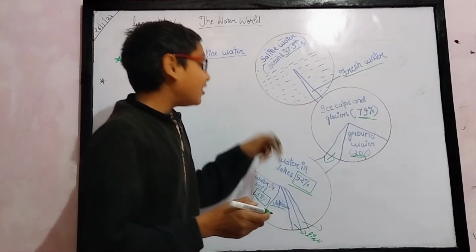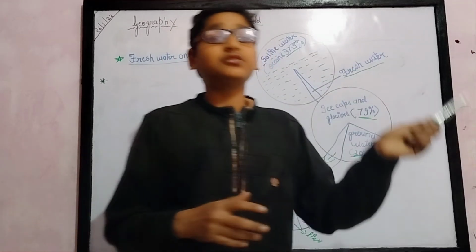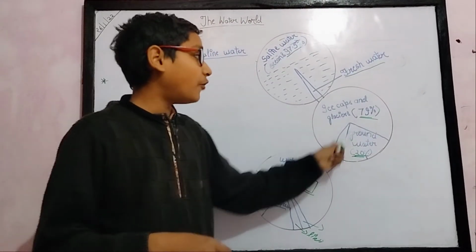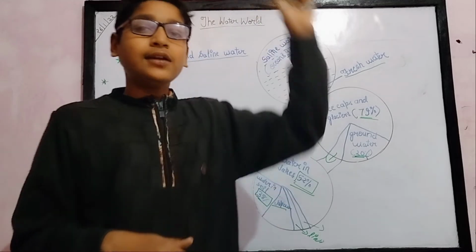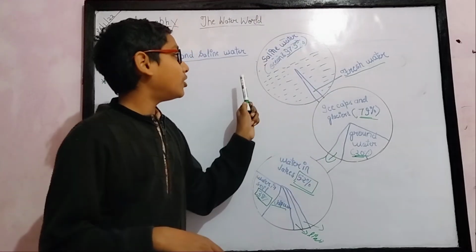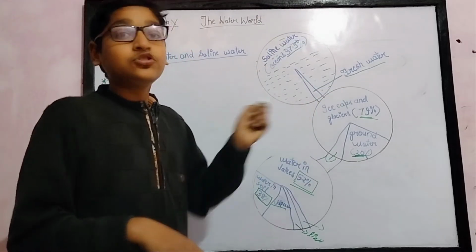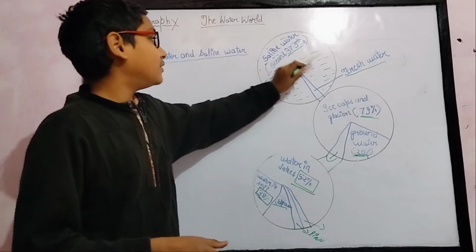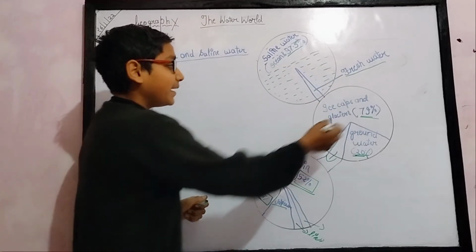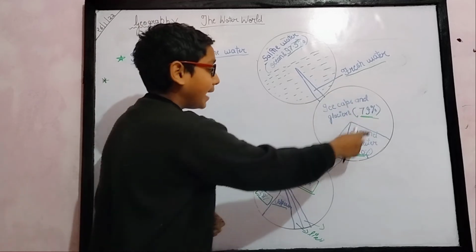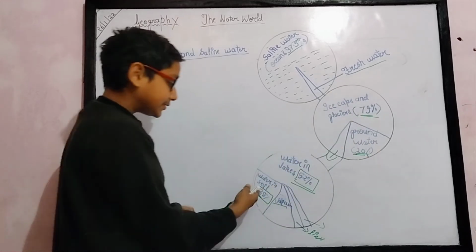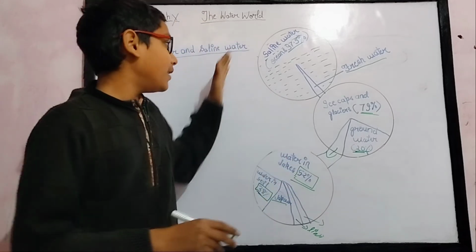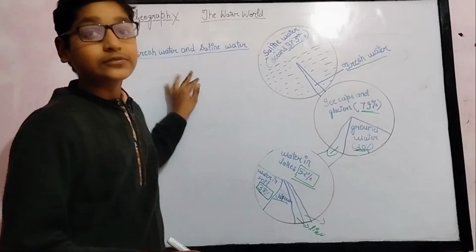So the fresh water is divided into many parts: plants, organisms, soil, lakes, groundwater, ice caps. Saline water is 97% and fresh water is 2.5%. Understand? The fresh water is shown in the bigger area: ice caps and glaciers 79%, groundwater, water in lakes, water in soil, vapor, living organisms, and plants. I hope you have understood this topic, fresh water and saline water.